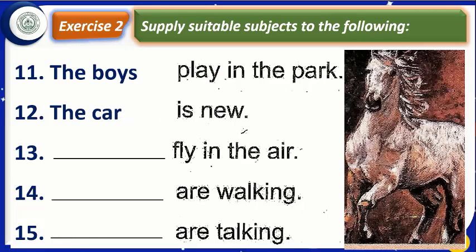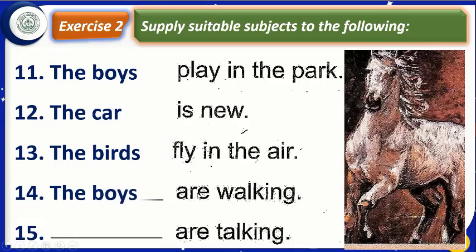I have written here the car. You can write anything else, whatever you like. Let us move to the next. Fly in the air. What fly in the air? The birds. We cannot write here the bird, because if we write here the bird, it will be wrong, because with singular subject, here there should be S with the first form of the verb. Let us move to the next. Are walking. Are is a plural verb. We have to write plural subject.